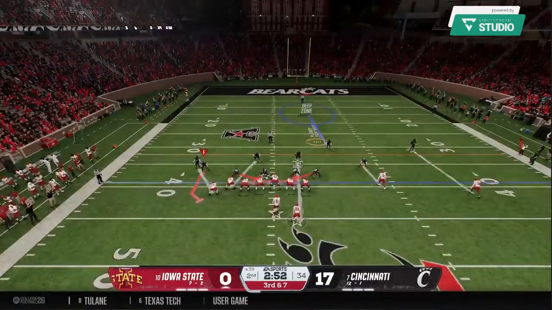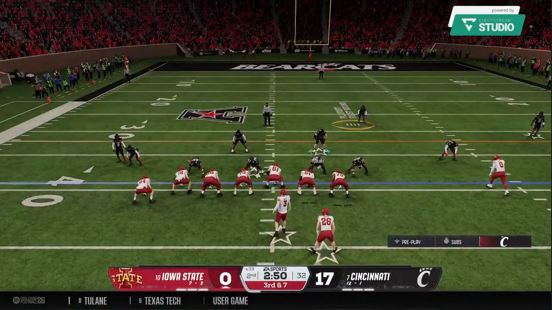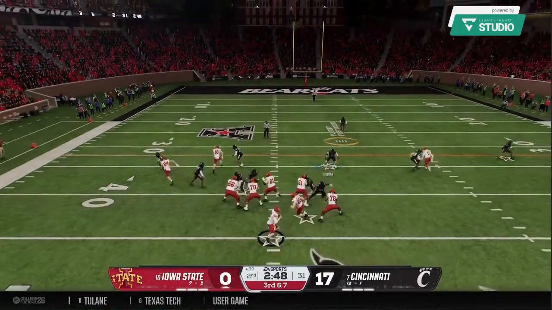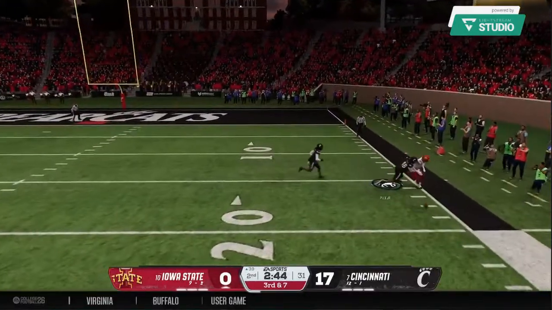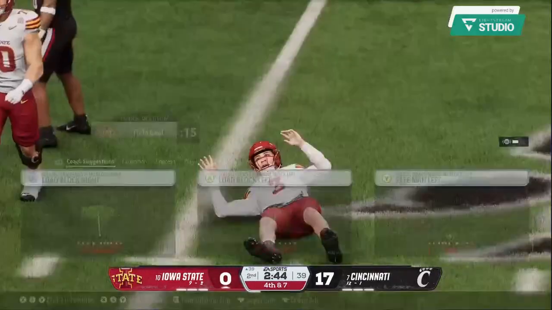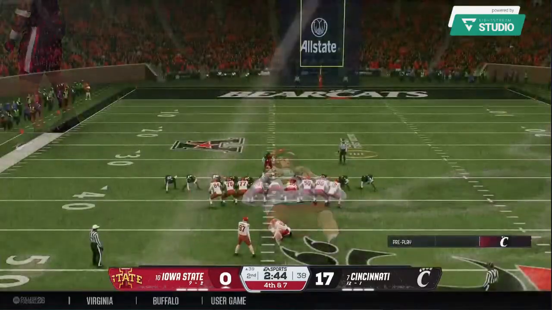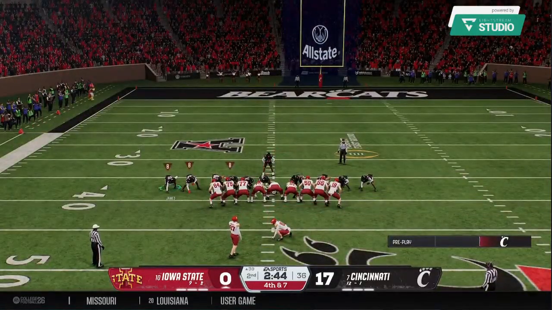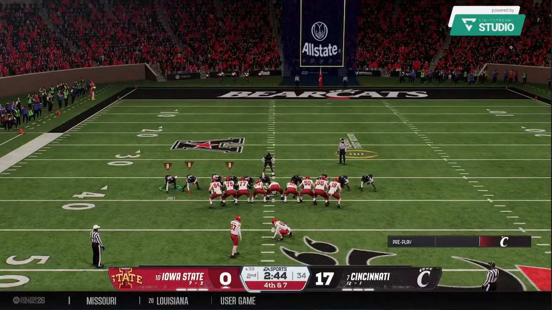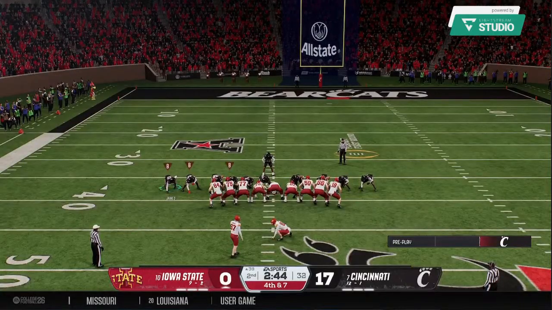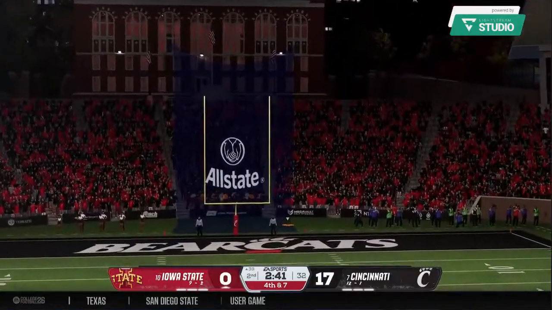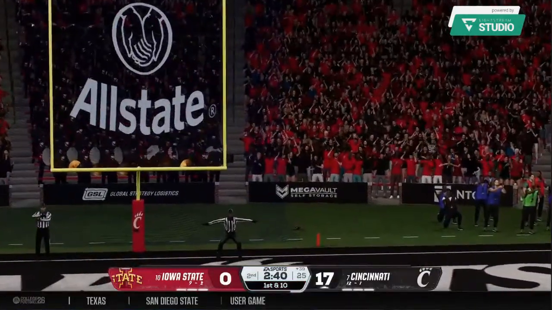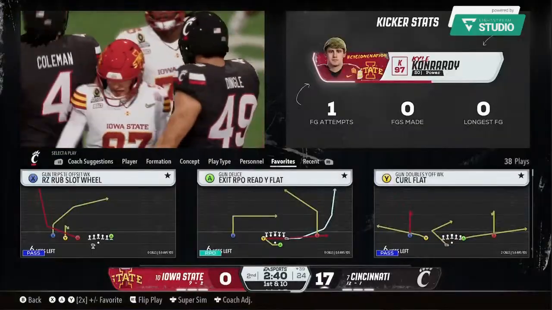Now a long way to go to convert this 3rd down. Looking downfield, it's Becht. Fires it to the wideout. And the pass is knocked down by the defense. Incomplete. So they'll send out the field goal unit to give it a shot here from very long distance. They're going to trust the kicker from 56 yards out. Let's see if he's got the distance. Oh, and he missed it. The kick is no good.